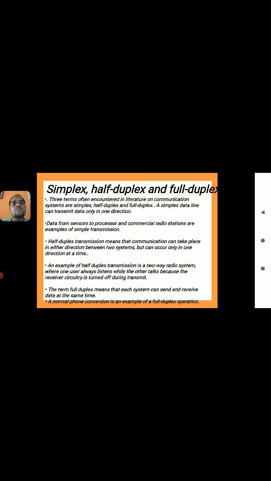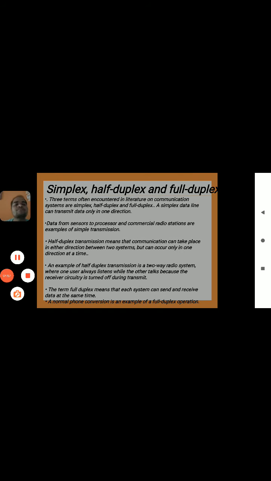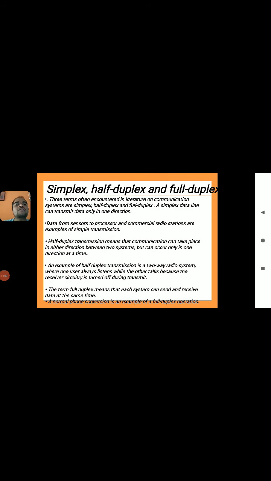In the case of half duplex, the communication can take place in either direction between two systems, but can occur in only one direction at a time. That means we can transfer data between the two devices, from sender to receiver or from receiver to sender, but when we are transferring from sender to receiver, the other direction is not possible. Only one direction of data at a time is possible with half duplex communication.